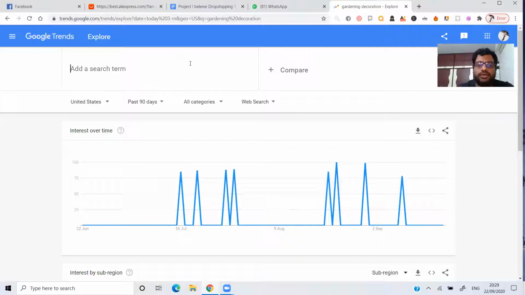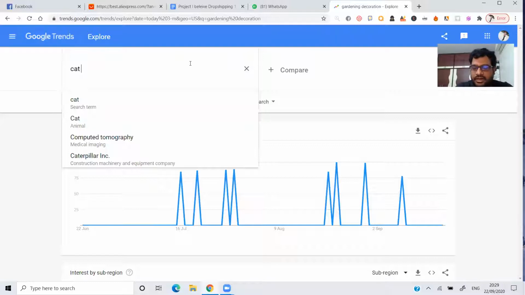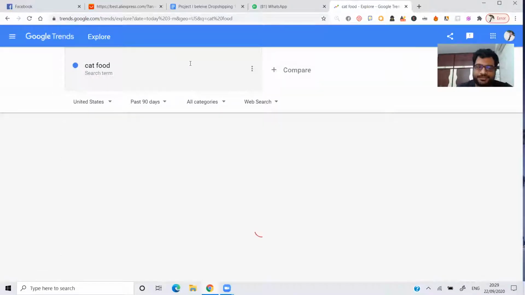The products which we can go with, for example, cat food. See now, cat food.